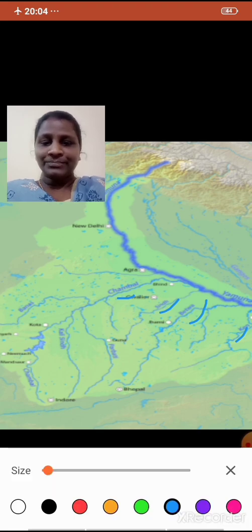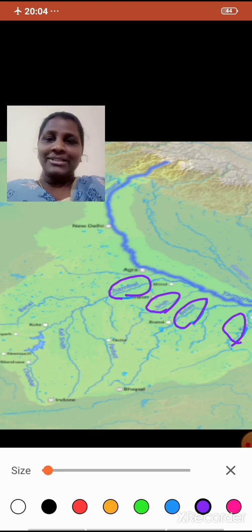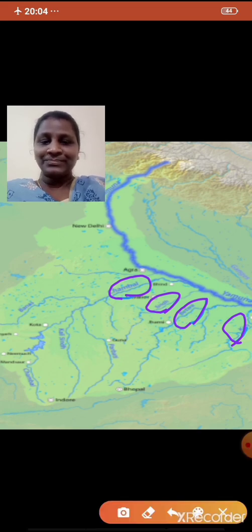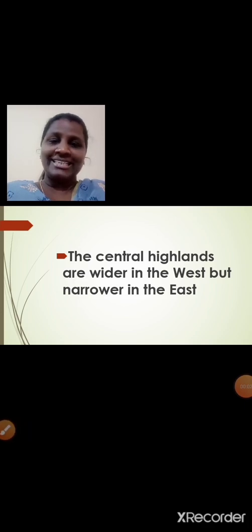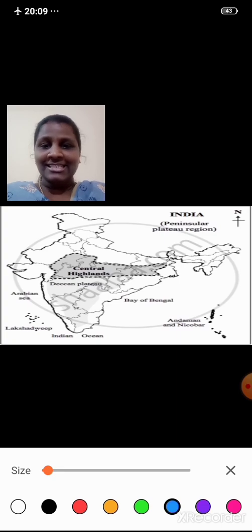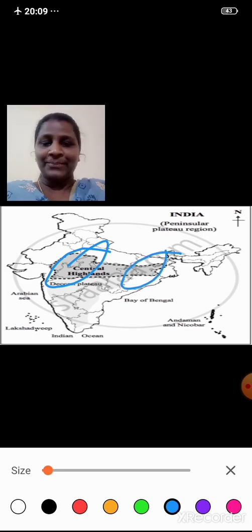Here is the river Chambal, here is the river Sindh, here Betwa and here is the river Ken. All these rivers flow from southwest towards northeast. Is that clear, students? The Central Highlands are wider in the west but narrower in the east. It is very clear, students, that the Central Highlands are wider in the western part and narrower in the eastern part. Is that clear?